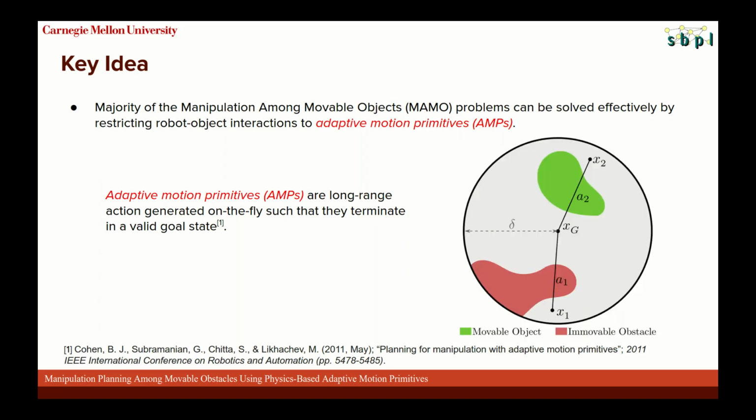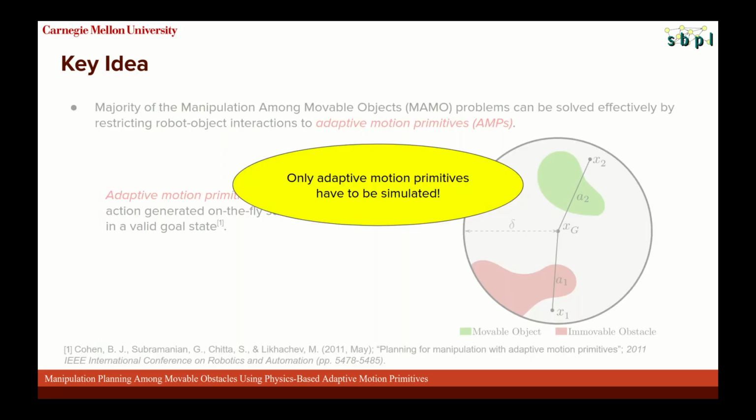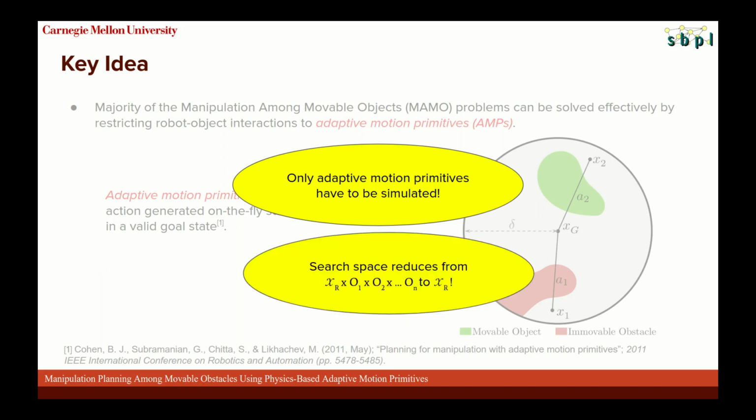Pictorially, adaptive motion primitives A1 and A2 are straight lines between some robot configuration, x1 or x2, and some valid goal configuration, xg. We restrict computation of these actions to within a delta ball around the goal configuration. Our key idea then is that if we can find a collision-free path from the start configuration to inside a delta ball around the goal, we only need to simulate adaptive motion primitives. The path from the start configuration to the delta ball around the goal can be found by searching only in the robot's configuration space using a simple collision checker without ever simulating an action, which is very expensive in comparison.